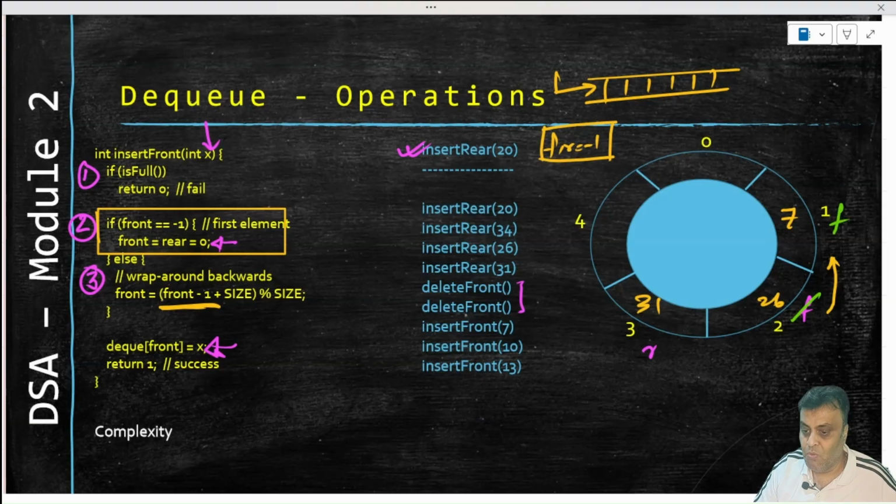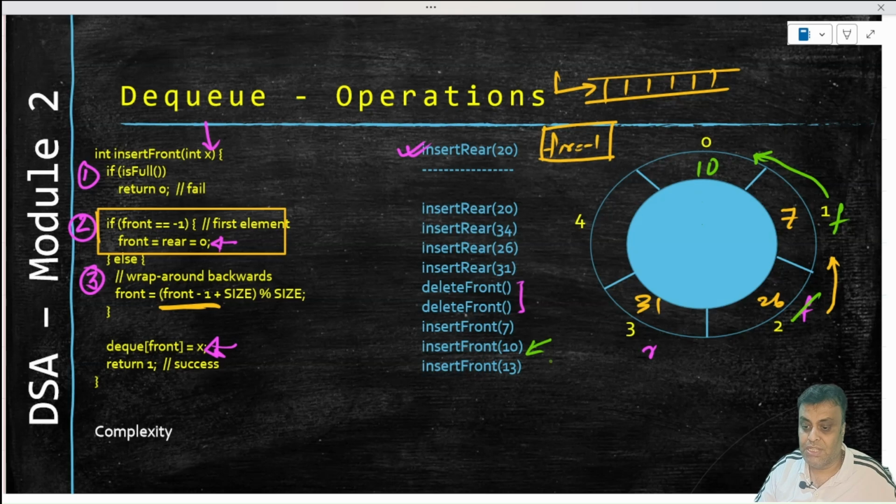And then we do one more insert front, which is taking front from here to here backwards. Insert front, now insert from the front, so it will substitute the placeholders that are left empty, right? So that's what will happen. So it will go backwards by one and it will go to this.